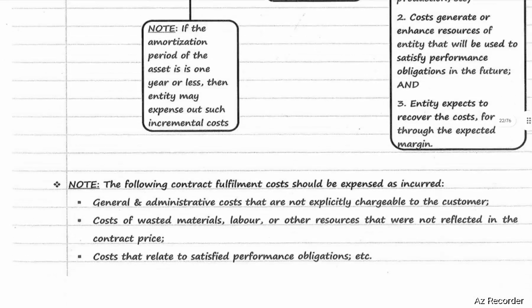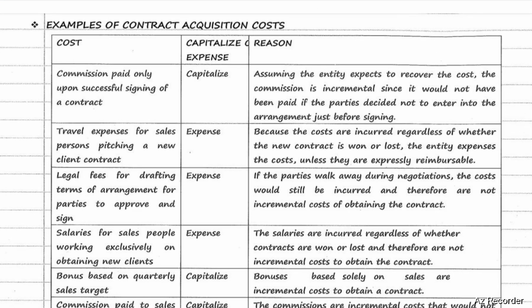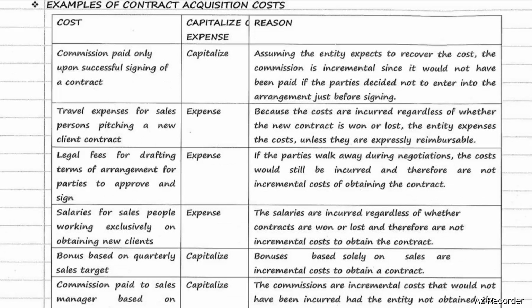Next, examples of contract acquisition costs. First one, commission paid only upon successful signing of the contract. We need to capitalize the expense, assuming that the entity expects to recover the cost. The commission is incremental since it would not have been paid if the parties decided not to enter into the arrangement just before signing.